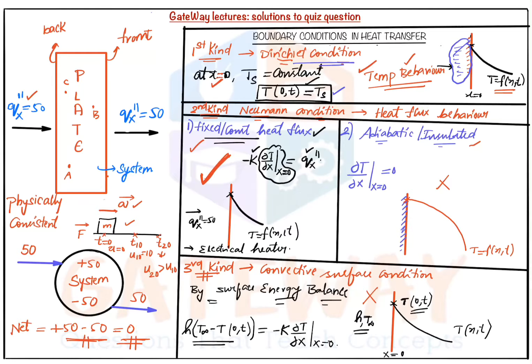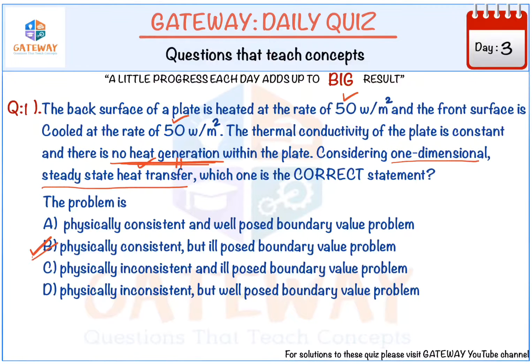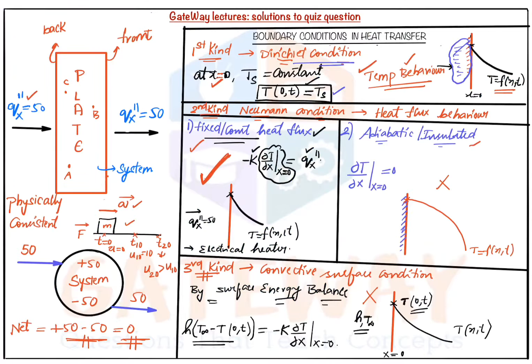To assume some boundary value condition, we don't have any choice here. Therefore the question is not properly posed. If the question said the surface has a constant temperature of, say, 30 degrees centigrade or 50 degrees centigrade, then surely it would be a well-posed problem.